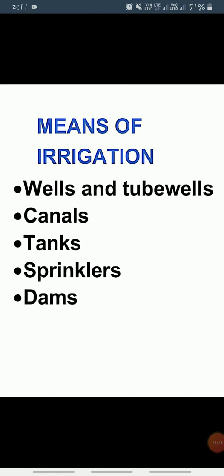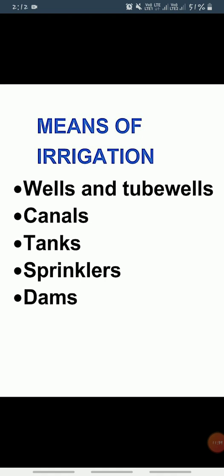So these are some famous multipurpose projects or dams which I discussed with you. And apart from this, there are so many dams in India और उनको हम लोग यूज़ भी करते हैं, for irrigation, for generating hydroelectricity, controlling floods.